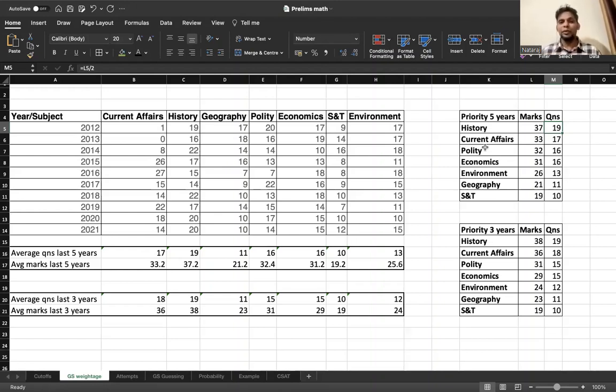Now it is really up to you. You should have that idea: if I can get it to 50-50, if I can eliminate 2 options, will I choose to attempt it? Exactly how do you go about doing this? We'll talk more about those things, because that is also a very important aspect. But in the last few days, just focus here. Just remember all of these subjects: history, geography, polity, current affairs and so on. In every one of these subjects, you have enough knowledge to score at least 50 to 60%.